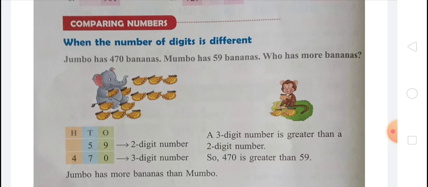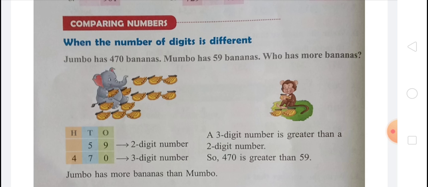Mumbo has 59 bananas, and Mumbo is a monkey. Jumbo has 470 bananas and Mumbo has 59 bananas. Who has more bananas? You have to find who has more bananas. You know that Jumbo has 470, which is a 3-digit number, and Mumbo has 59 bananas, which is a 2-digit number.